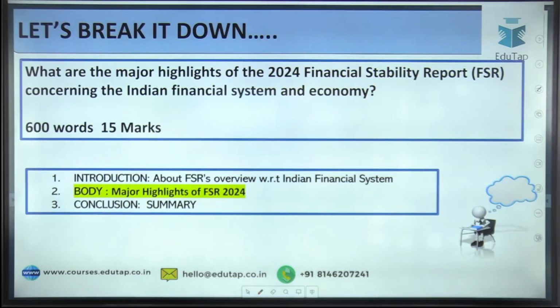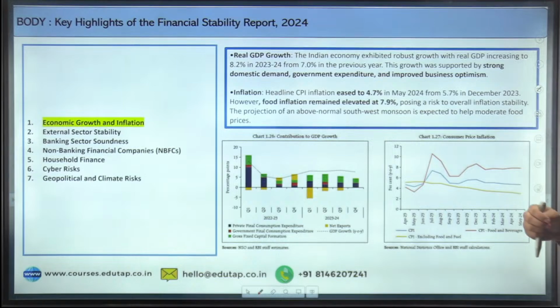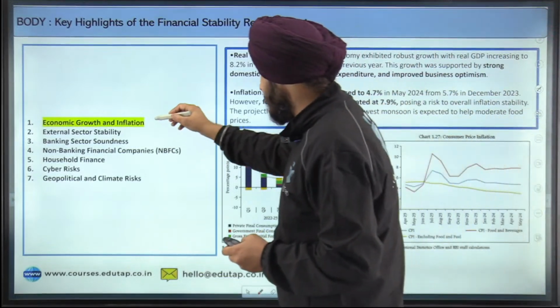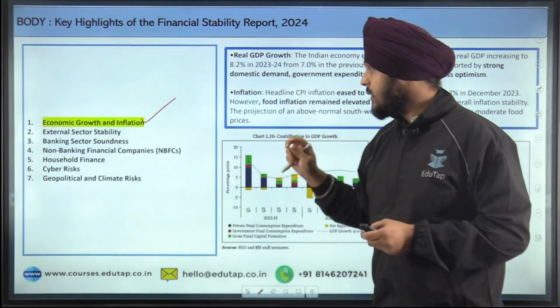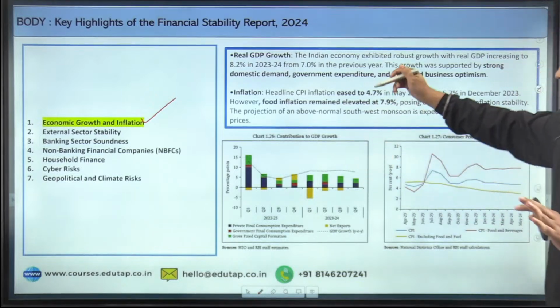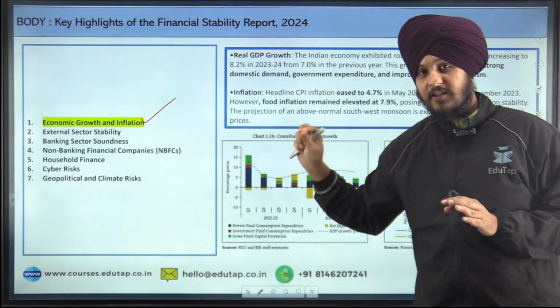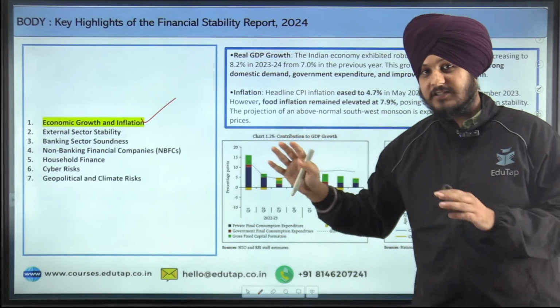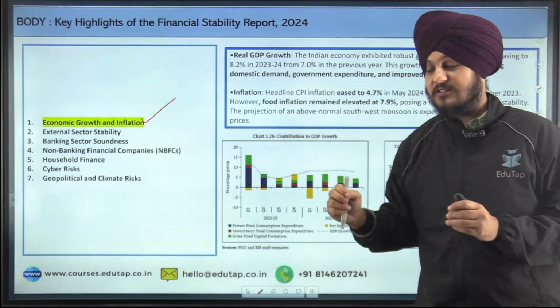So let us move on to the body part where we will see the major highlights of the Financial Stability Report 2024. So the first point is regarding the economic growth and inflation as highlighted as a part of the report. So when we talk about the economic growth and inflation, the report mentions that the real GDP, I hope you know the difference between real GDP and nominal GDP. Real GDP is adjusted for inflation, whereas in case of nominal GDP, the inflation is included.